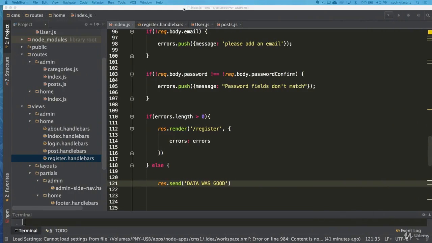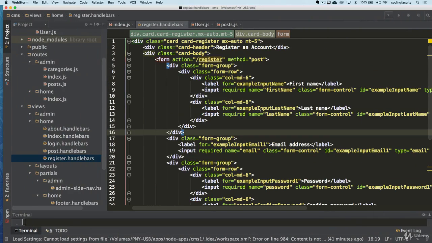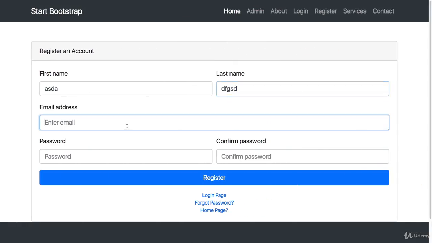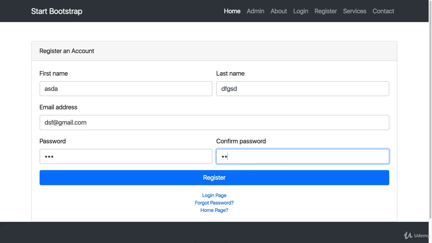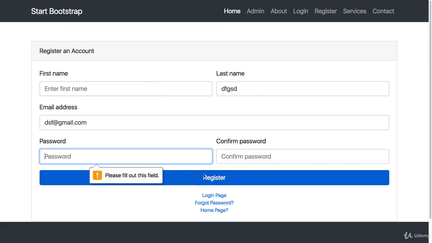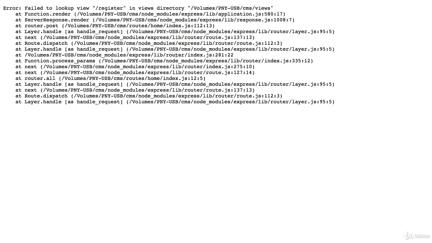Well, we have that required, so that's gonna get in the way. But let's see if we don't have a require in one of these. I'm just gonna fill the rest and see if that one at least goes through. 1, 2, and 3. Enter. Data was good. Let's not fill that one in and see what we get. 1, 2, and 3. Enter.